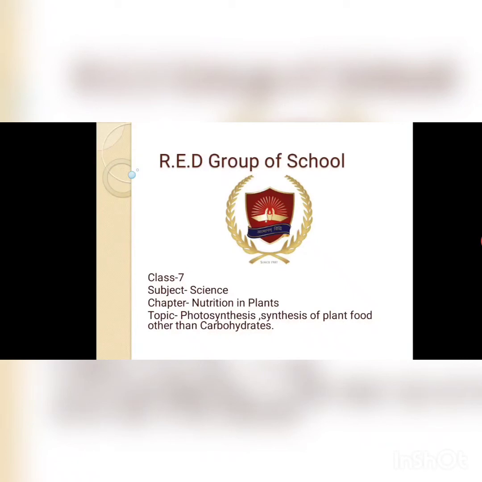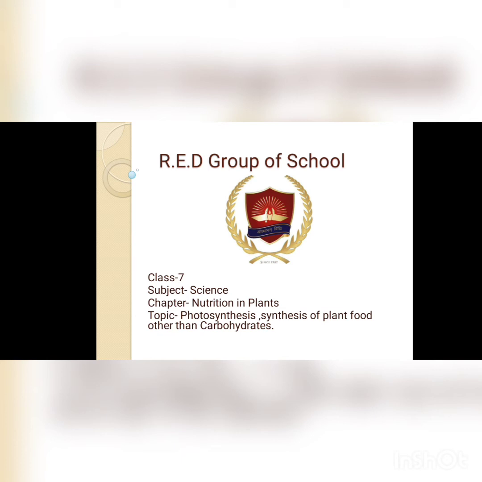Hello everyone, this is the video from RED Group of Schools for class 7th, subject Science. Chapter number 1, Nutrition in Plant. And in this video we are going to discuss photosynthesis, then synthesis of plant food other than carbohydrate.